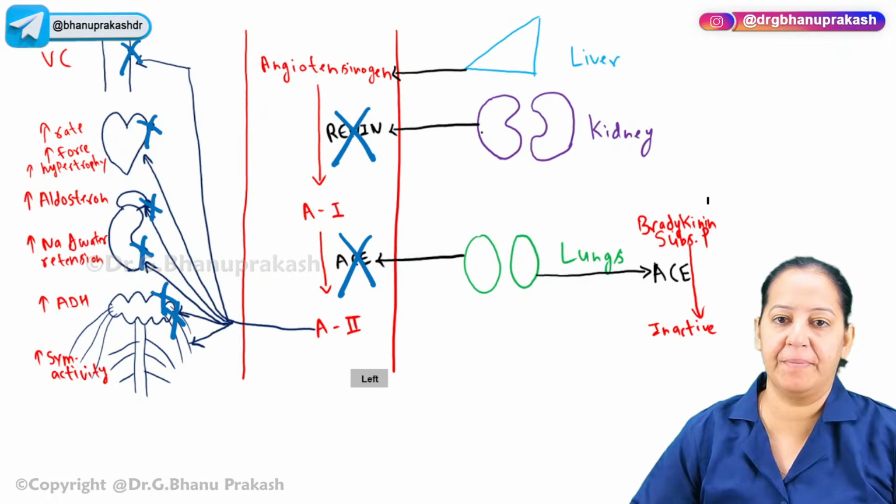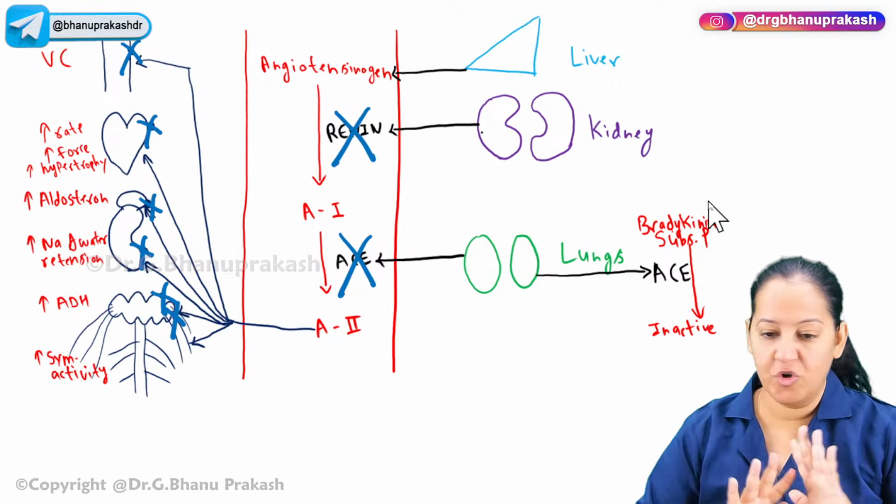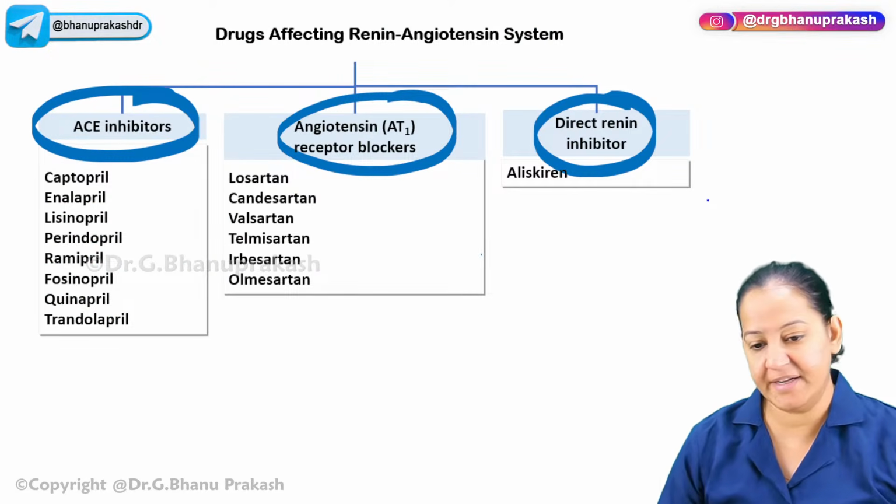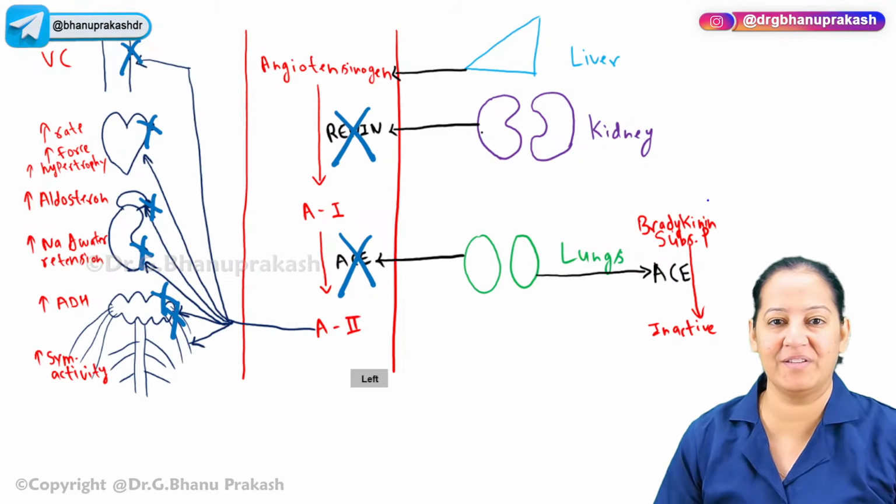Okay, so this is the complete theory. You can see, you can understand. Nobody is going to ask you this, but you have an understanding of this. Now you can understand the drugs very well. So can I teach you 3 drugs now? I will teach you 3 drugs. What are the 3 drugs?